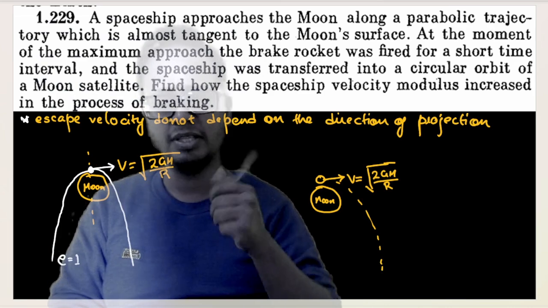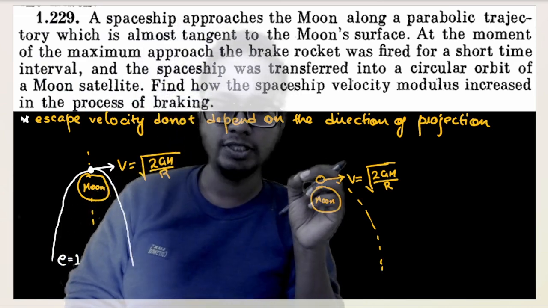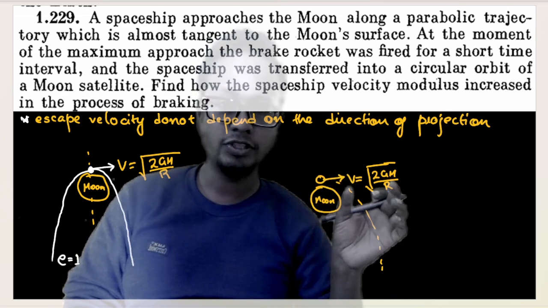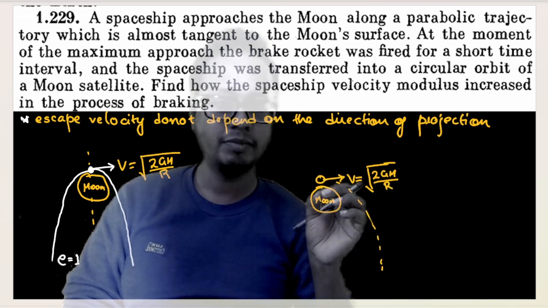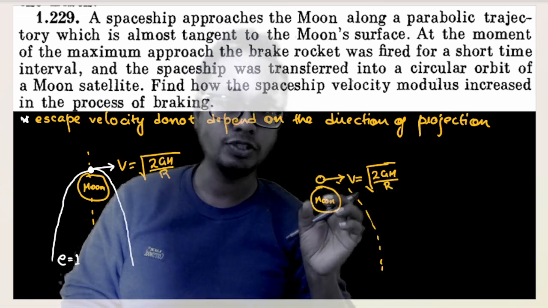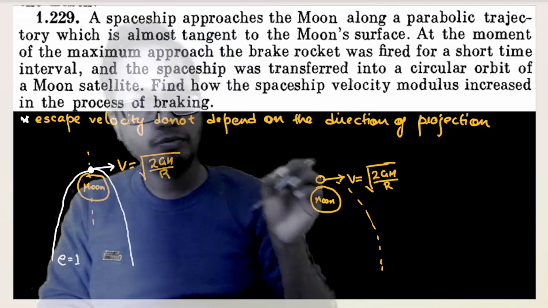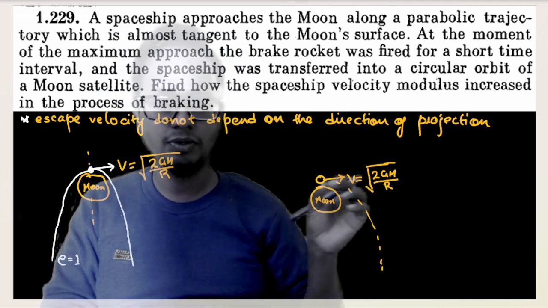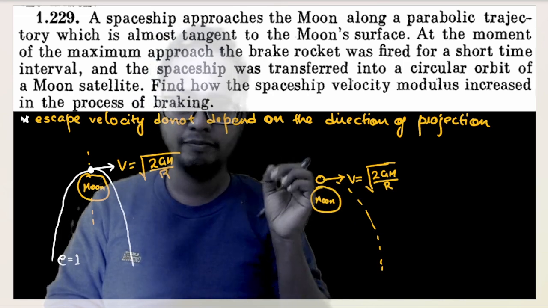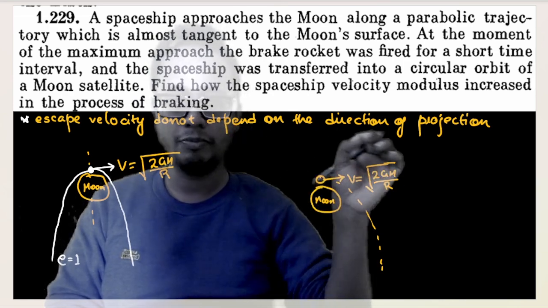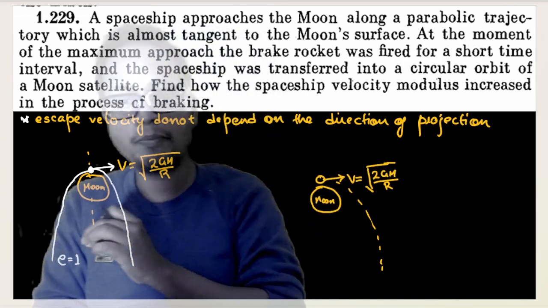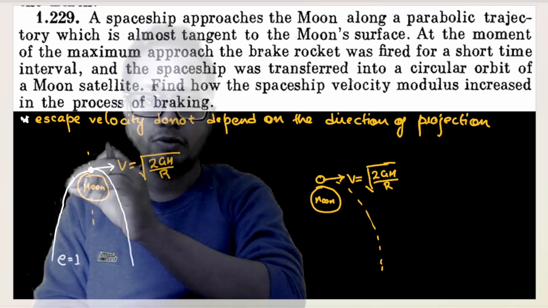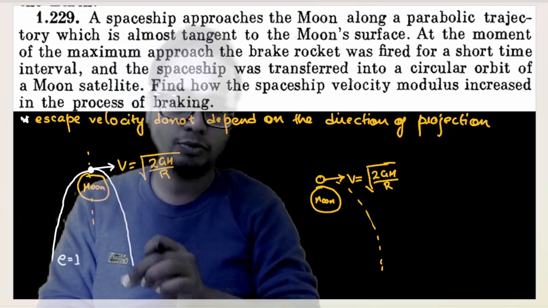What this statement means is, whenever you're talking about escape velocity, suppose you throw this ball in any direction. If the velocity is greater than root of 2GM by R, this ball will escape the gravitational influence of the planet. The ball can be thrown in any direction; as long as the velocity is greater than this value, it will escape. Escape velocity does not depend upon direction. Here, the parabolic path means eccentricity e equals 1. The body came here and will be going back to infinity.